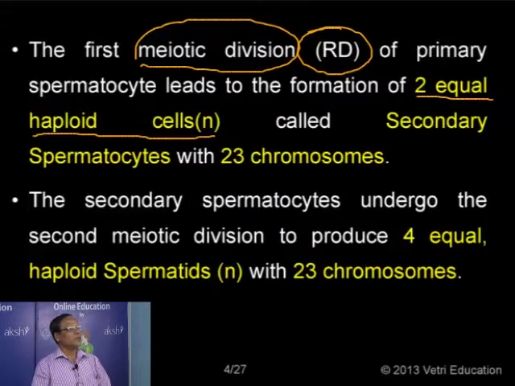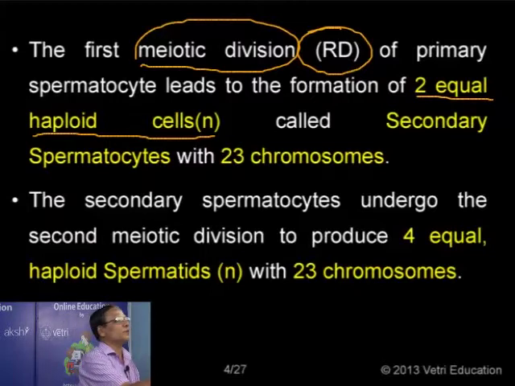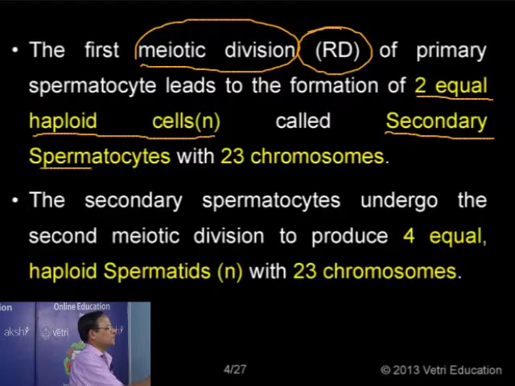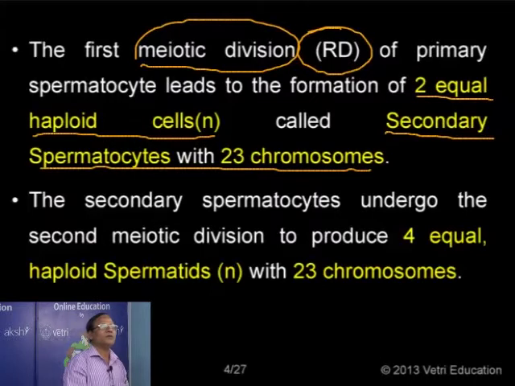So here, the primary spermatocyte undergoes the first meiotic division, an equal division, resulting in the formation of two haploid cells. The newly formed cells are called secondary spermatocytes. They have some amount of cytoplasm, but the number of chromosomes differs from the primary spermatocyte.